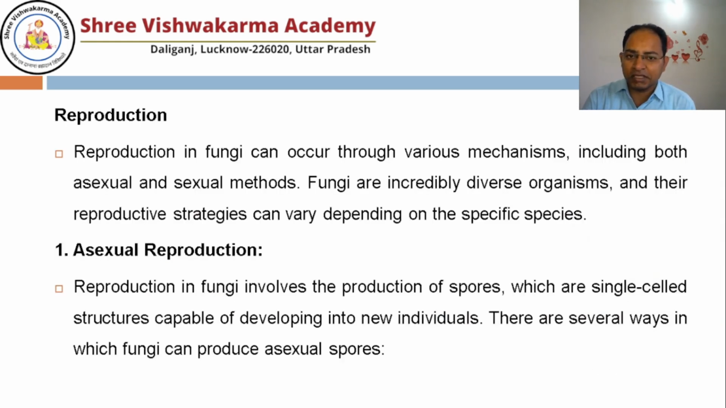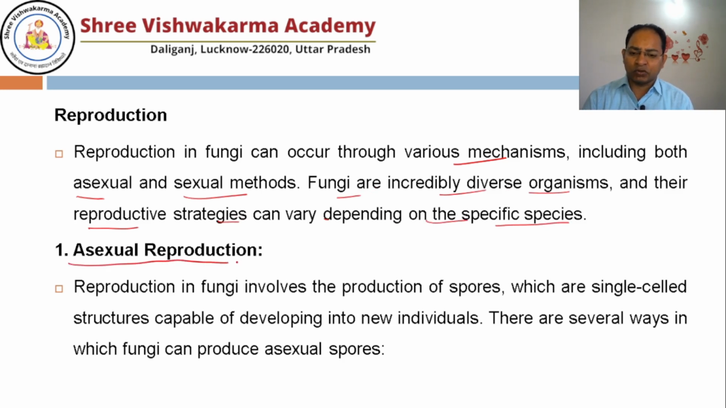As far as reproduction is concerned, since fungi are a diverse group of organisms, different fungi show different modes of reproduction. So altogether, the reproduction methods can be categorized in two parts. One is asexual reproduction, and another one is sexual reproduction. So reproduction in fungi can occur through various mechanisms, including both sexual and asexual. And since fungi are incredibly diverse organisms, the reproductive strategies can vary depending on the specific species.